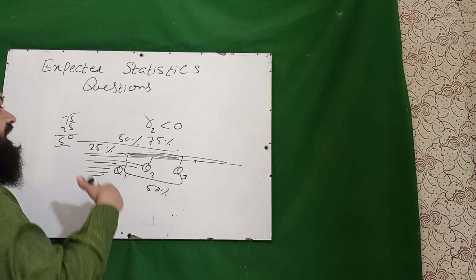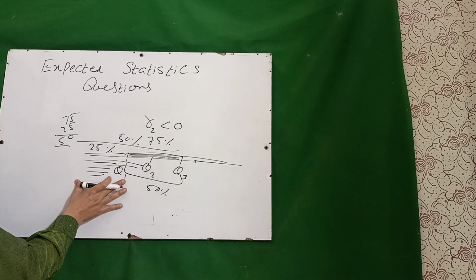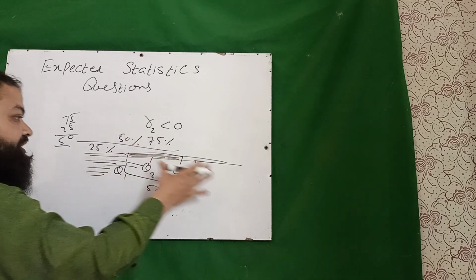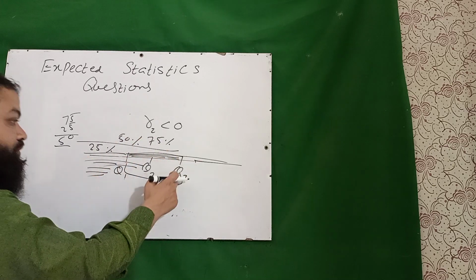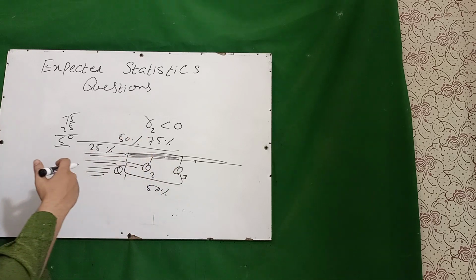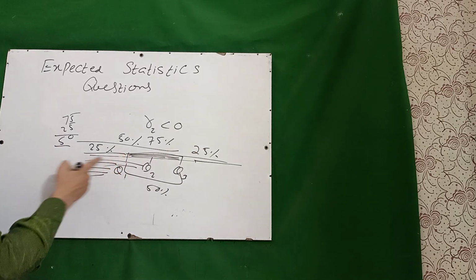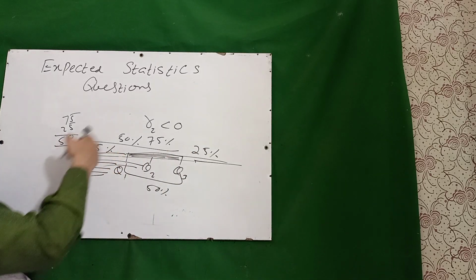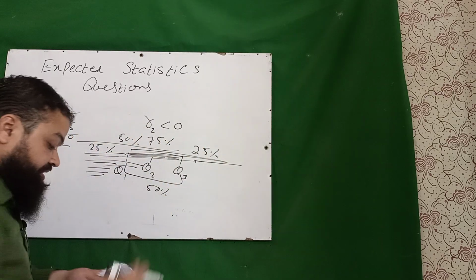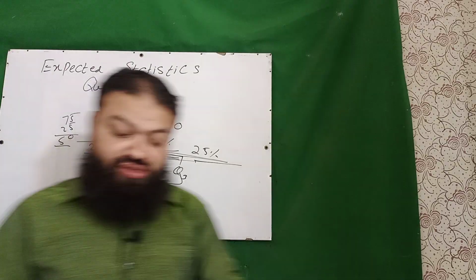If the question is how much values lie below Q2, it is 50%. How much above Q2, it is 50%. How much below Q3, 75%. How much above Q3, that is 25%. How much less than Q1, 25. How much above Q1, it will also be 75%. These all are very important questions.